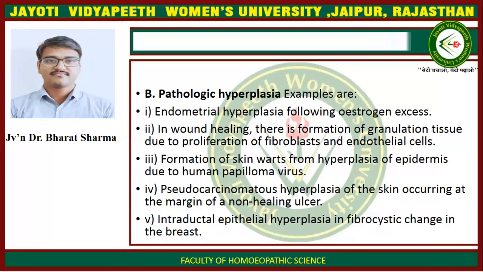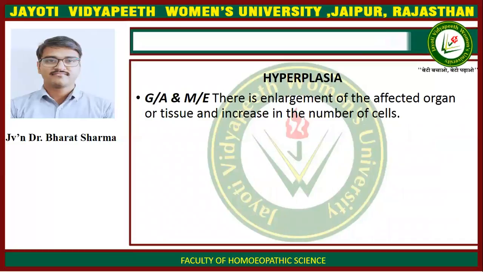Pathologic hyperplasia. Examples are endometrial hyperplasia following estrogen excess. In wound healing, there is formation of granulation tissue due to proliferation of fibroblasts and endothelial cells. Formation of skin warts from hyperplasia of epidermis due to human papillomavirus. And pseudocarcinomatous hyperplasia of the skin occurring at the margin of a non-healing ulcer. Intraductal epithelial hyperplasia and fibrocystic change in the breast. Hyperplasia, gross and microscopic appearance: there is enlargement of the affected organ or tissue and increase in the number of cells.